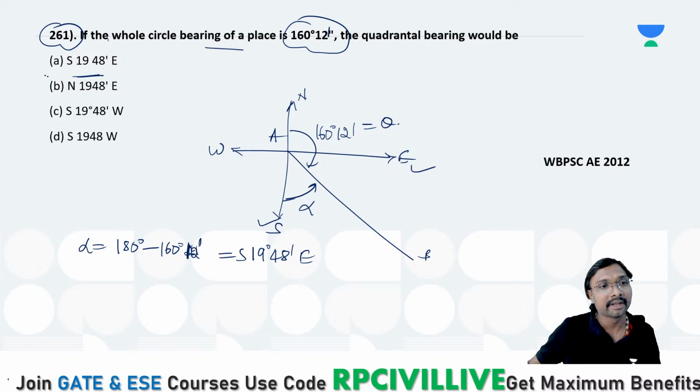Southeast 19 degrees 48 minutes. There is only one option with southeast. So directly, even without a calculation, we can select option A, because in southeast conditions only one option is there. Is it clear, everyone? Karan, is it clear where you went wrong?